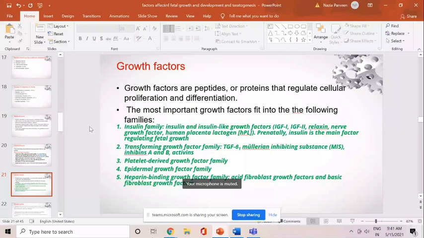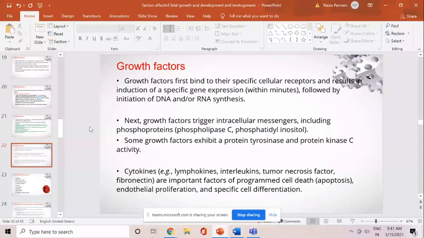So what do they do? How do they regulate the fetal growth? These growth factors bind to specific cellular receptors and result in the induction of some specific genes, by the formation of RNA synthesis. Next, these growth factors can also trigger intracellular messengers, including phosphoproteins, and some growth factors exhibit protein tyrosine kinase and protein kinase C activity also.